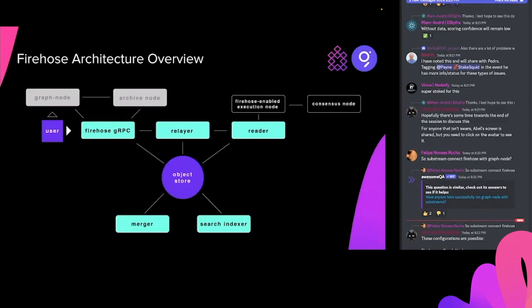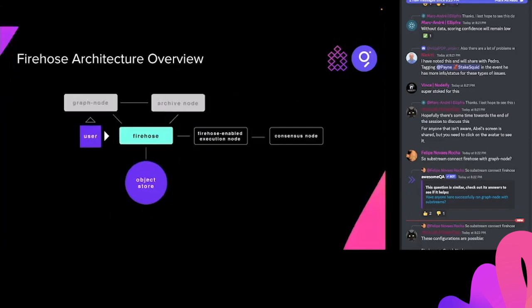So if we take this diagram and we collapse all those light blue boxes into one, we get to the next slide. Voila. So this is the deployment model that we're going to do. All the Firehose components all together, and then we're going to hook it up to the execution layer client, which is hooked up to the consensus layer client. Next slide.